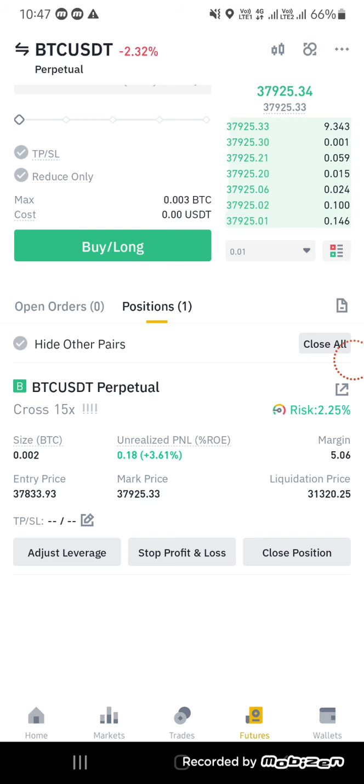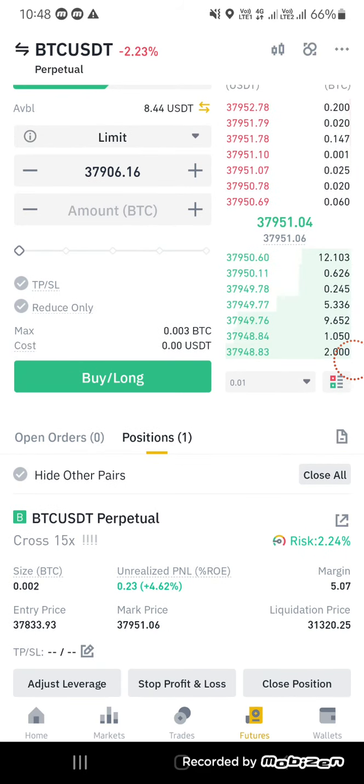It can't, because in all the future trades for which I am providing you signals, I properly give stop loss and take profit. Now the question comes: what is stop loss and take profit? Stop loss means the price at which we have a loss and it's going down. At the price I have set, the position will automatically be closed. And take profit, TP, means the point at which I want to book profit.